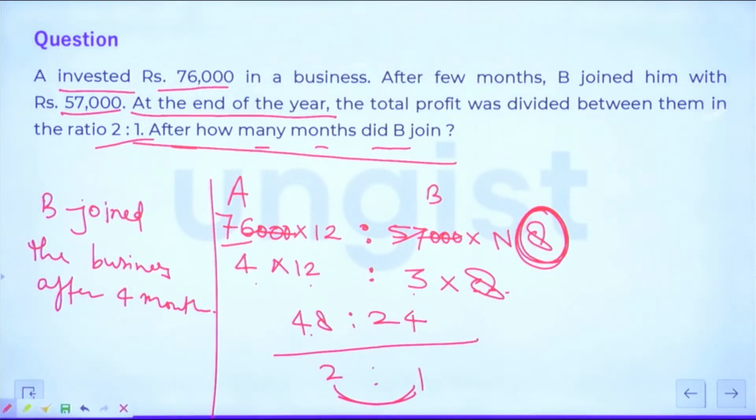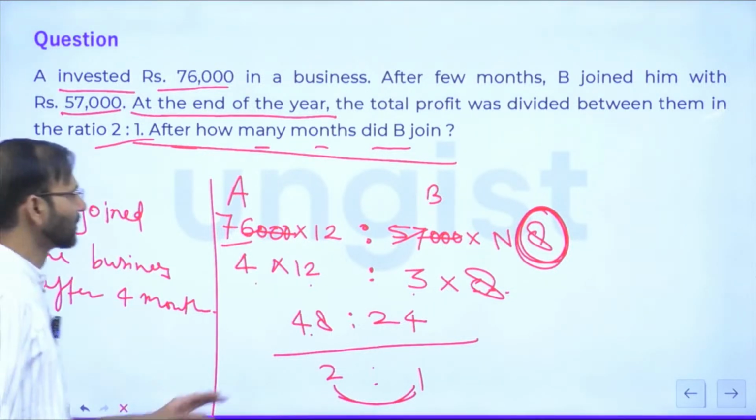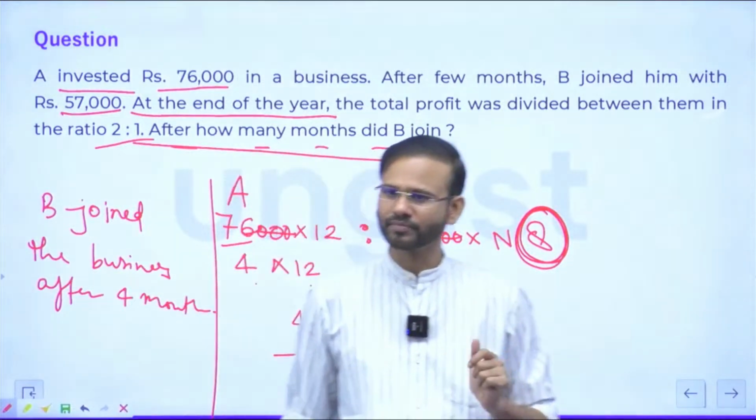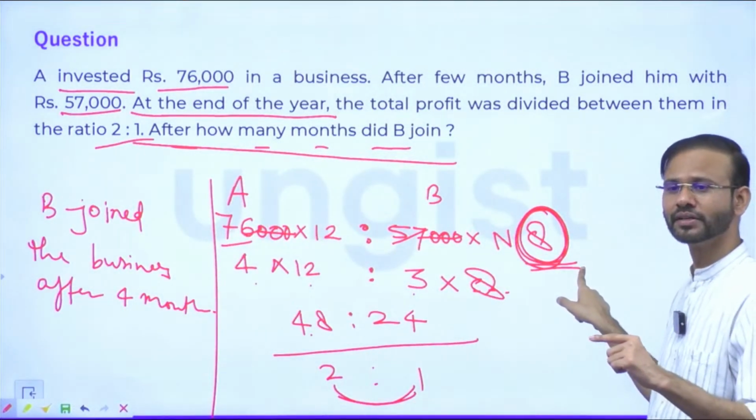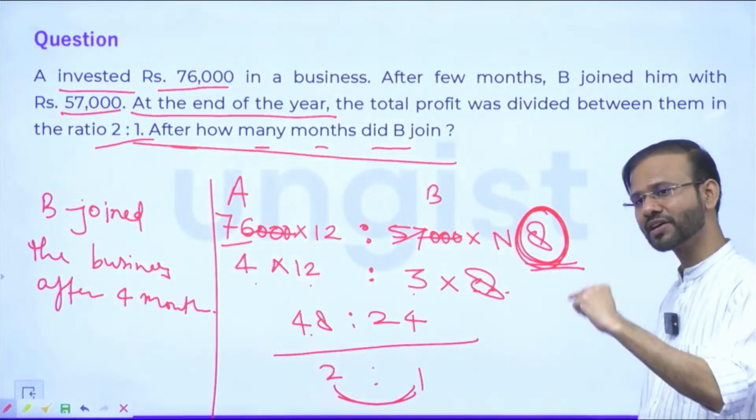How 4 months? See, the total duration of the business is 12 months. He was there in the business for 8 months. It means he must have come after 4 months.